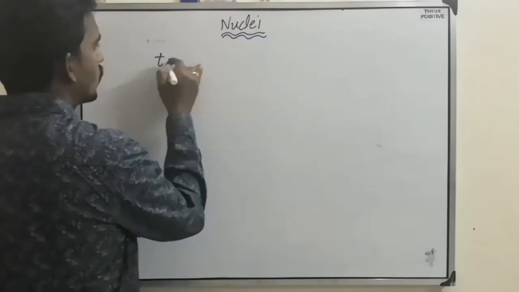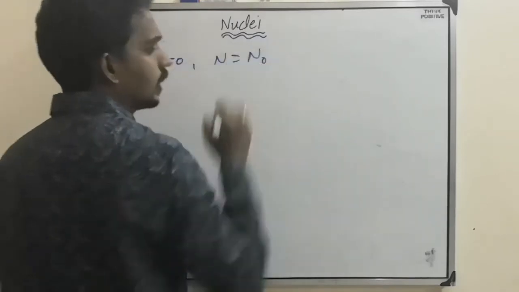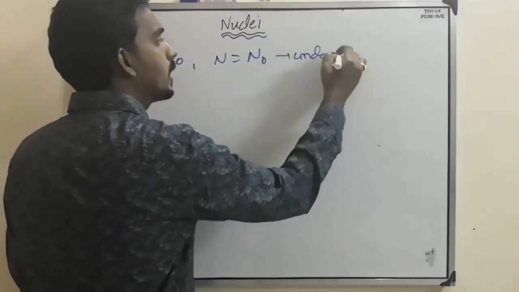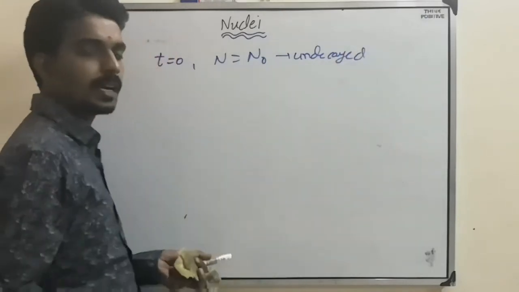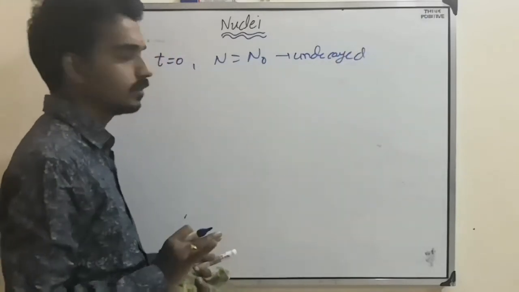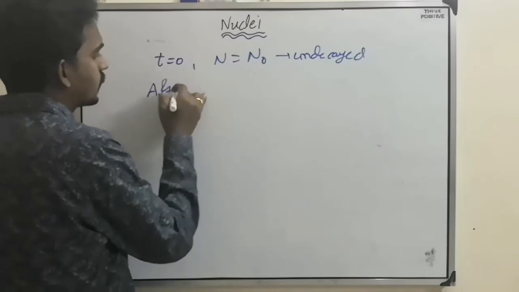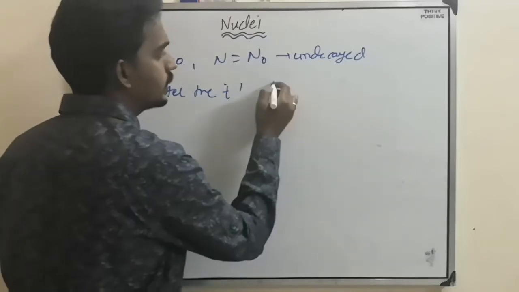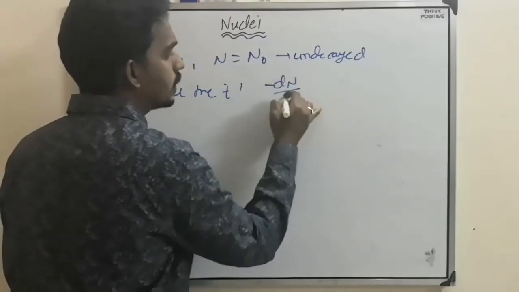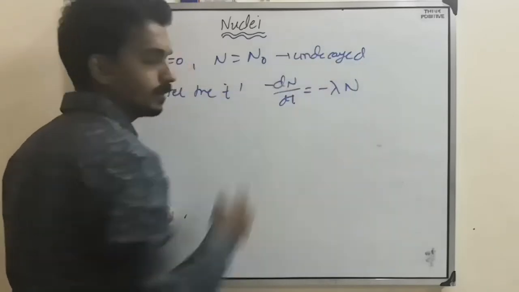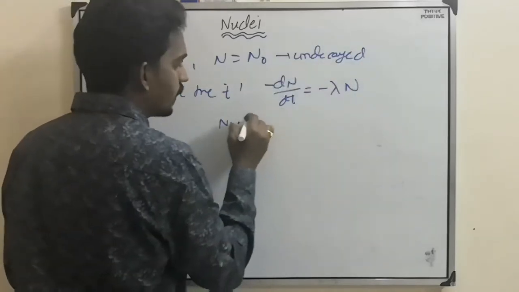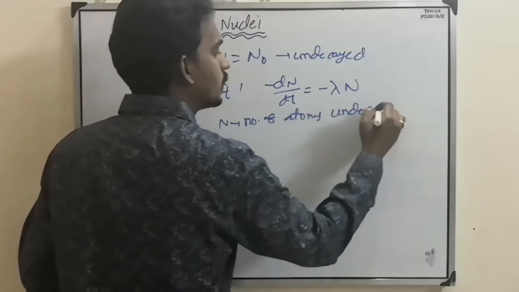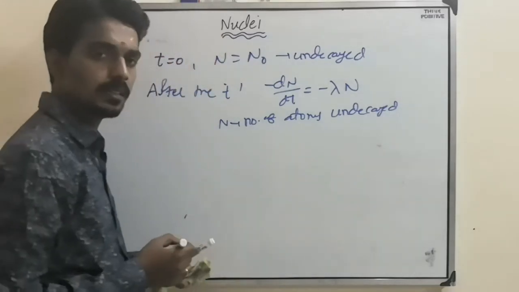Consider at t equal to 0 the number of atoms is N naught, the initial number, all undecayed, so the number of atoms decayed is 0. Now after time t, the number of atoms undecayed is N. That means minus dN by dt is minus lambda N, where N is the number of atoms undecayed after some time.